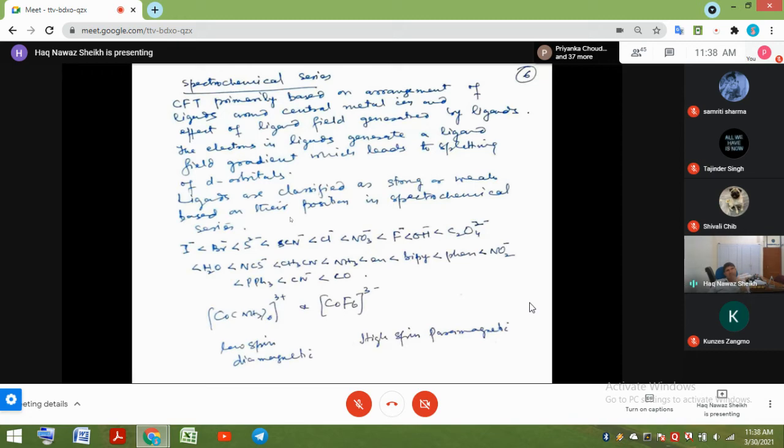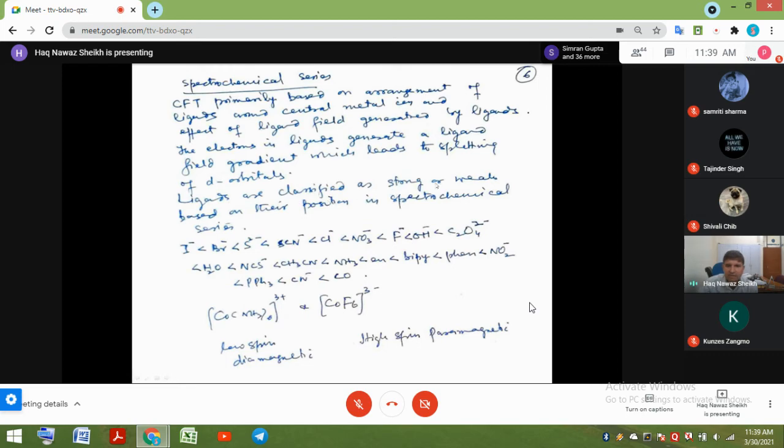Only the nature of the ligand was changed from one ligand L1 to L2, and then the magnetic properties, etc., were followed, and it was found that some ligands generate a lot of crystal field splitting and some generate less crystal field splitting under the same conditions. So the crystal field theory is primarily based on the arrangement of the ligands around the central metal ion and the effect of the ligand field generated by the ligands. The electrons in the ligand generate an electric field gradient which leads to splitting of the d orbitals.